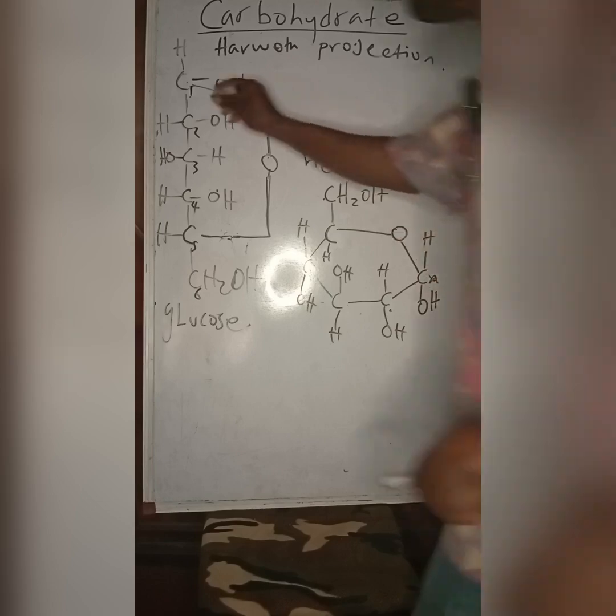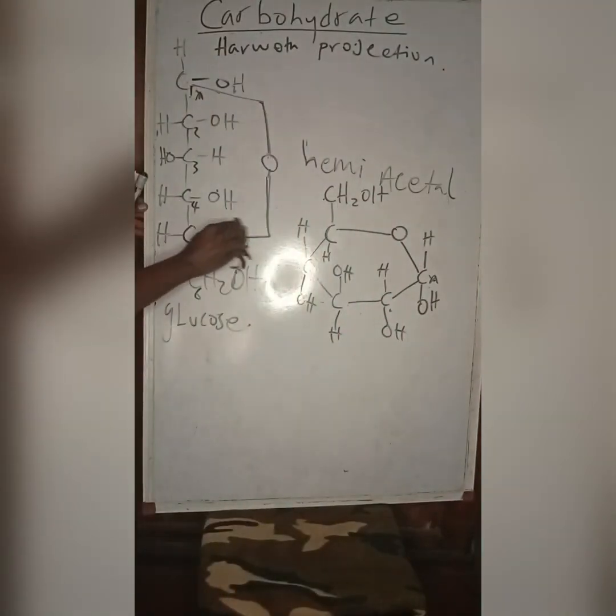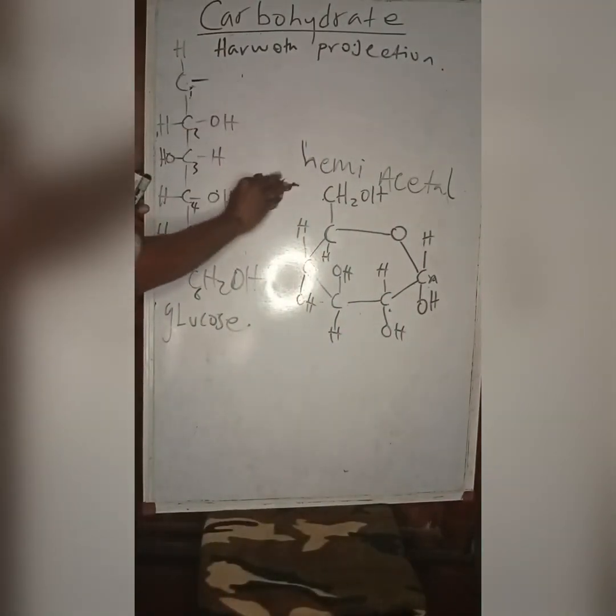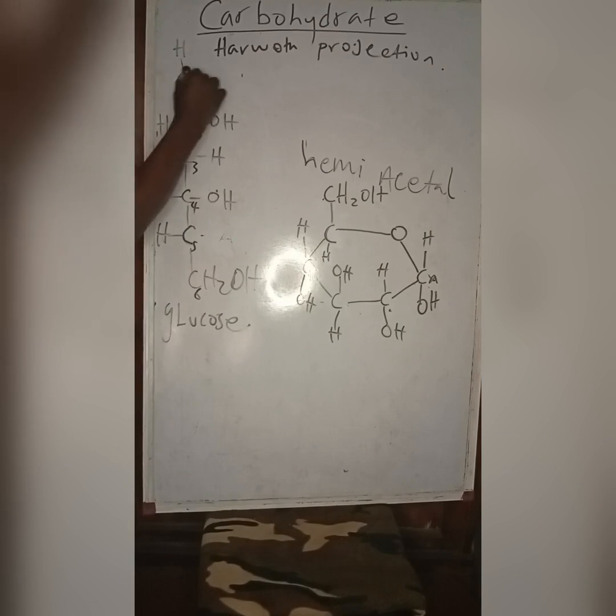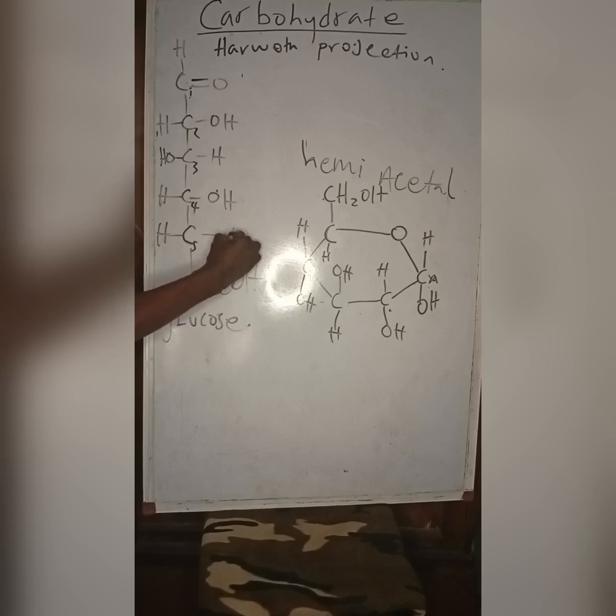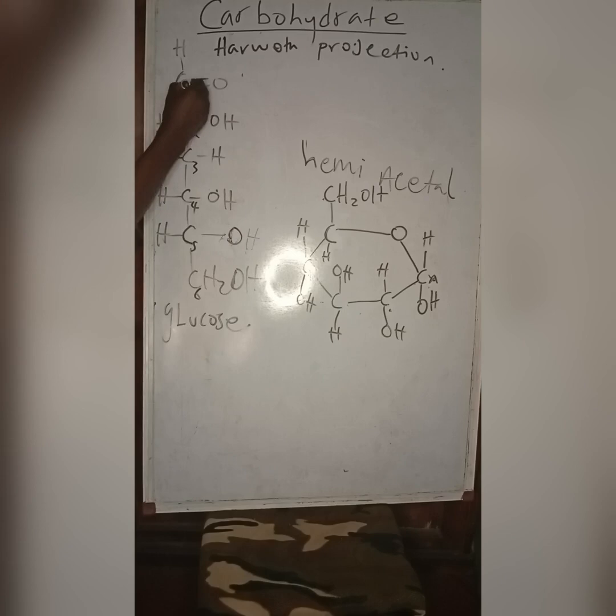The carbon carrying the functional group in the original structure, if I revert this glucose, I should have something like this. I have the double bond O and the OH. Remember the attack came from these two. The attack was between 1 and 5. Why did it happen between 1 and 5? 5 is the highest number chiral center. This one determines the handedness of the sugar. 1 is the functional group, so the aldehyde and alcohol group attacked each other.